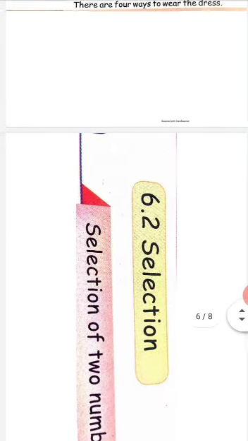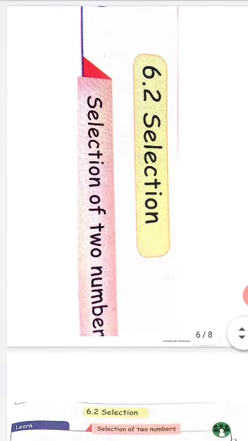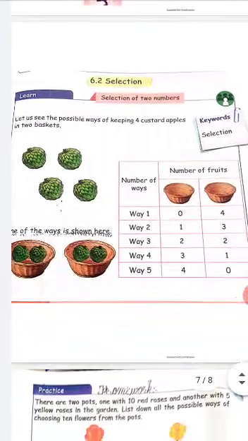Okay, see the next one. The next topic is selection. Selection of two numbers. Selection means தேர்ந்தெடுத்தல். Here you are going to see selection of two numbers. I already told you what it is in Tamil: தேர்ந்தெடுத்தல்.